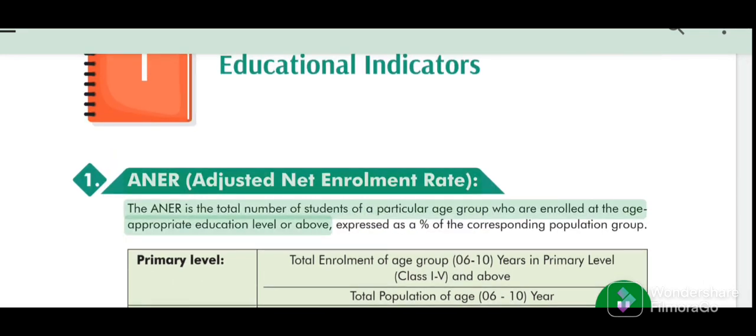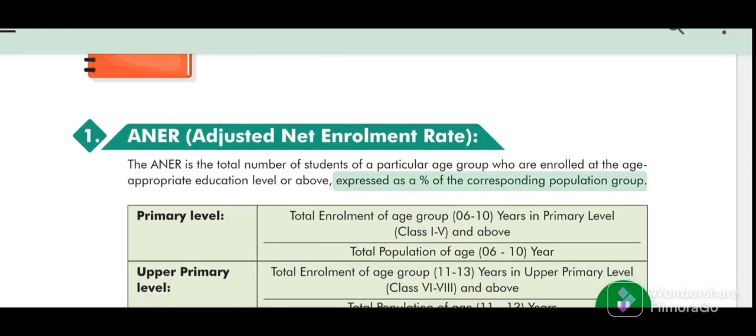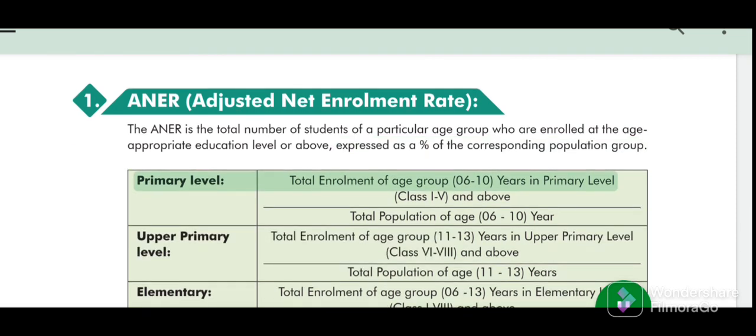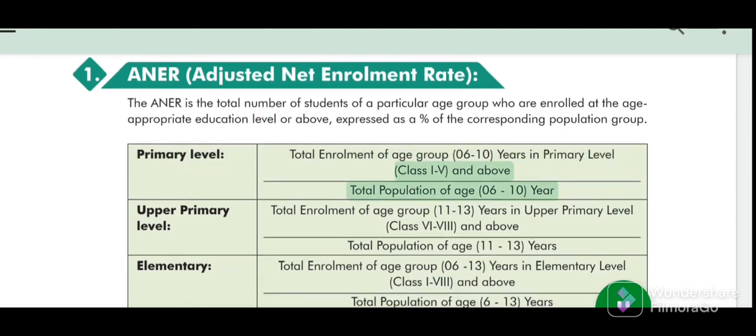1. ANER, Adjusted Net Enrollment Rate. The ANER is the total number of students of a particular age group who are enrolled at the age-appropriate education level or above, expressed as a percent of the corresponding population group. Primary level: total enrollment of age group 6-10 years in primary level class 1 and above, divided by total population of age 6-10 years.